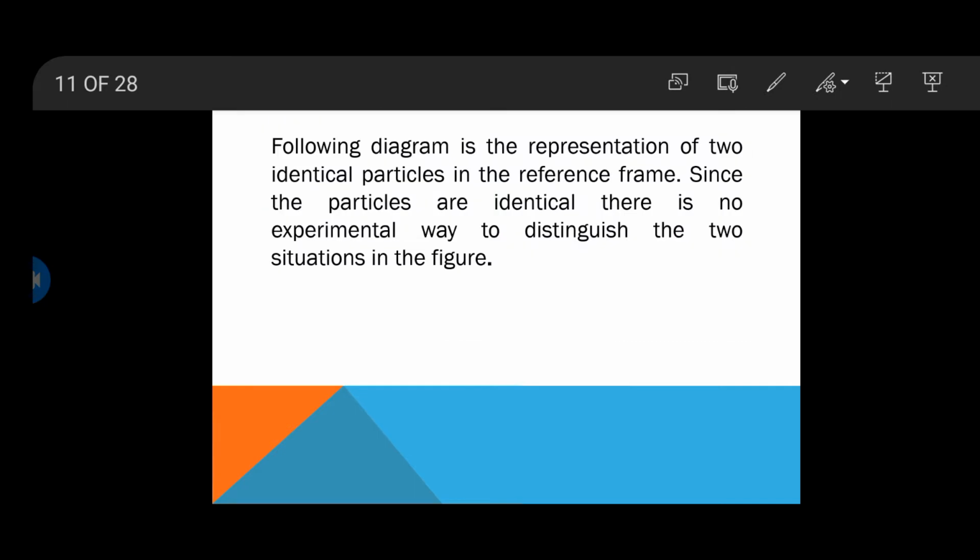The following diagram in the next slide is the representation of two identical particles. That is to say, the nucleons are the same in the reference frame. Since the particles are identical, there is no experimental way to distinguish the two situations in the figure. The diagram will be discussed in the next slide. Let's go to the next slide.